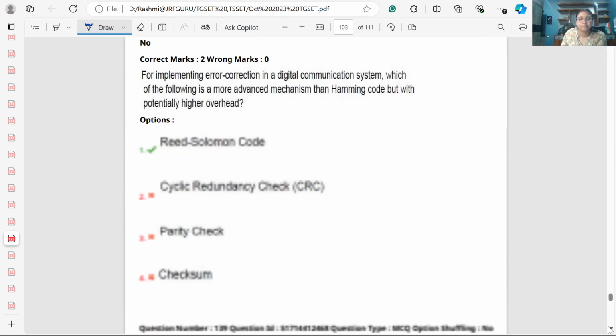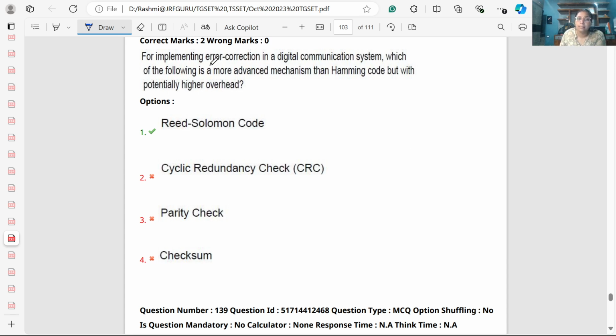Now, for implementation of error correction in digital communication systems, which of the following is a more advanced mechanism than Hamming code but potentially has higher overhead? Yes, Reed Solomon code can be used instead of Hamming code, but it has lots of overhead.